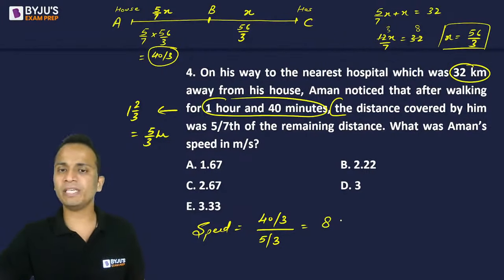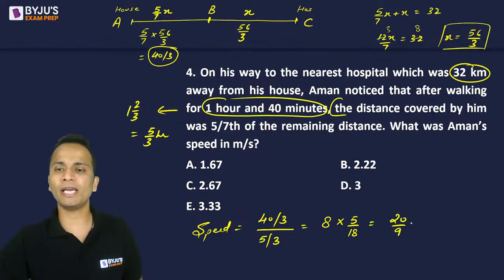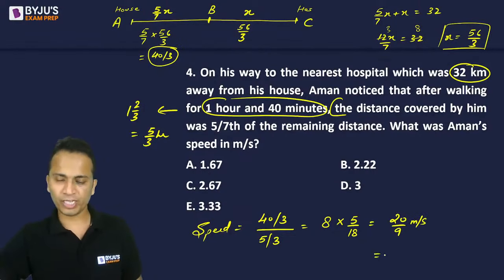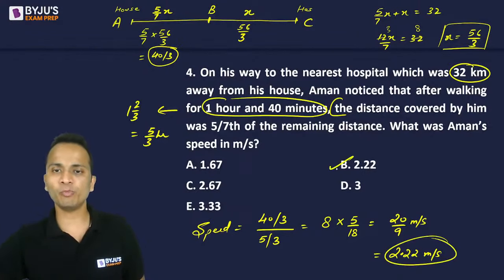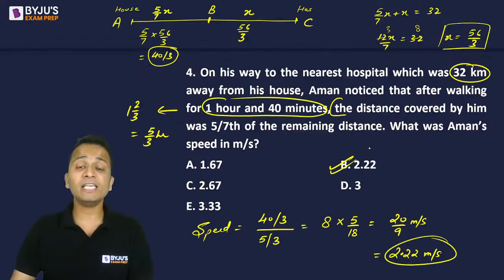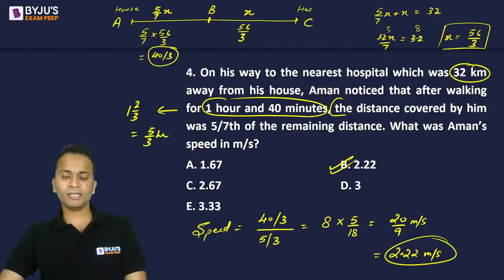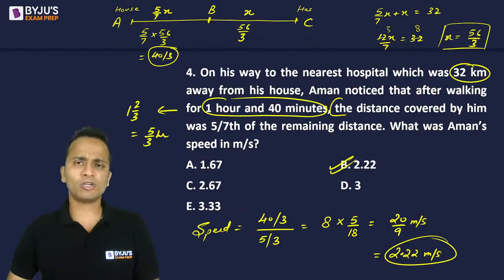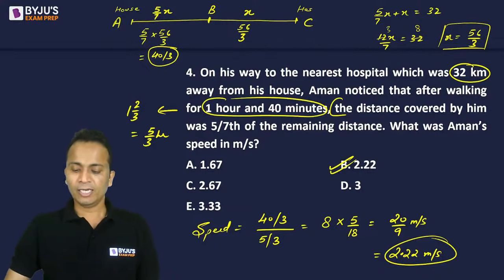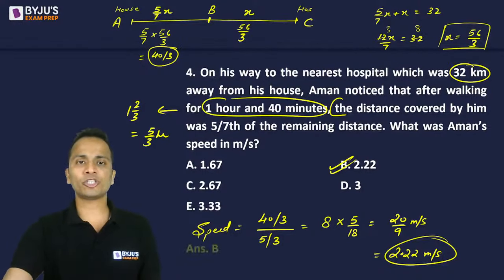Now to convert this in meters per second, I will multiply it by 5 upon 18, and the answer will be 20 upon 9 meters per second. Now 20 upon 9 meters per second is precisely 2.22 meters per second. All right. So 2.22 meters per second, correct answer definitely is option B. All right. Now, very less number of students have given the answer, but it was not at all a difficult question, and this is what we see in the actual examination. All right. चलिए आगे चलते हैं. Next question, question number 5.